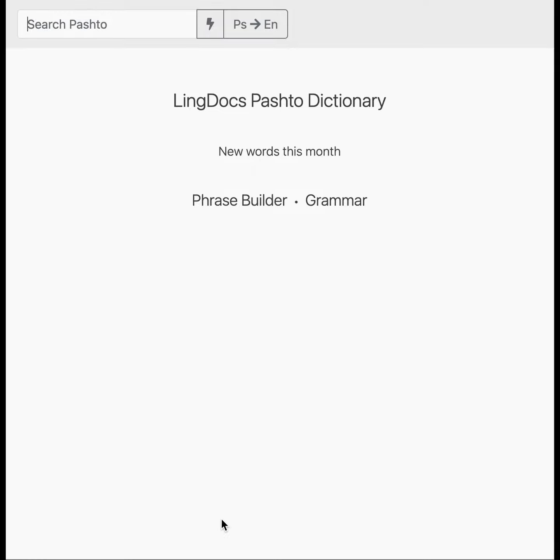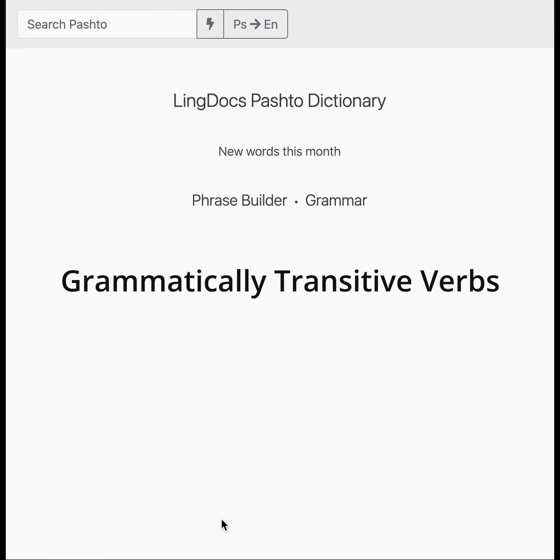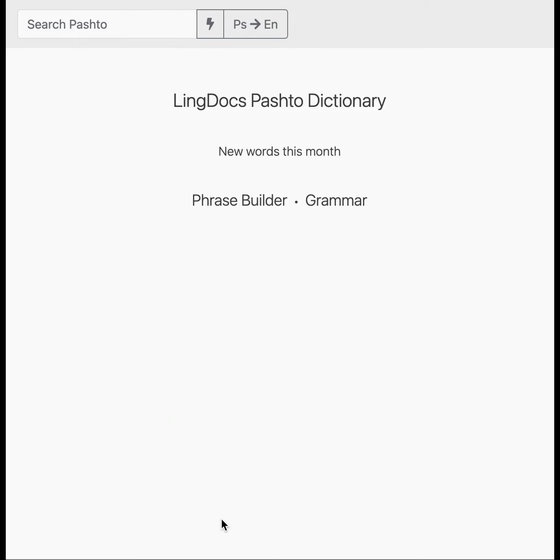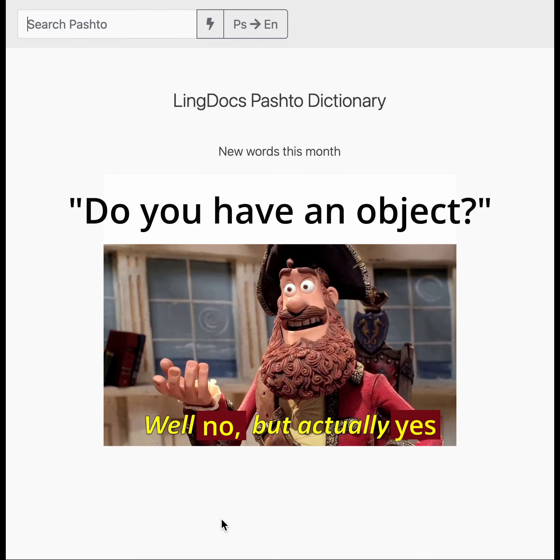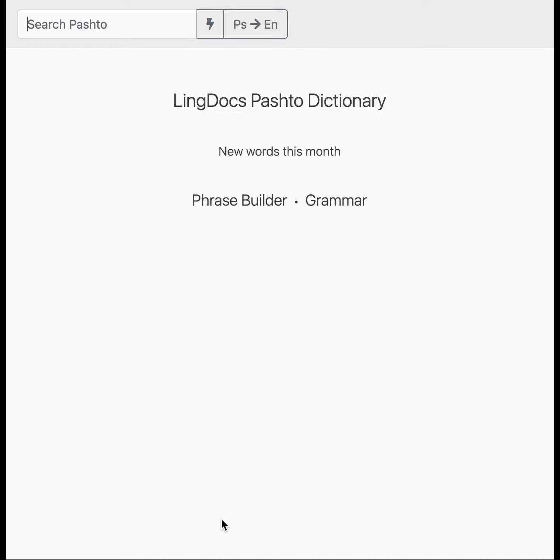In this video, we're going to talk about grammatically transitive verbs. Now, grammatically transitive verbs are a really interesting thing in Pashto. They are verbs that seem like they should be intransitive. They don't take an object, but they're actually transitive. So how is this possible? And what do they look like?